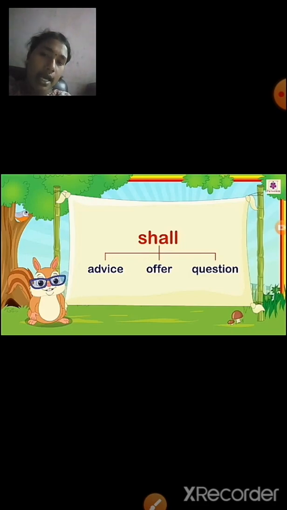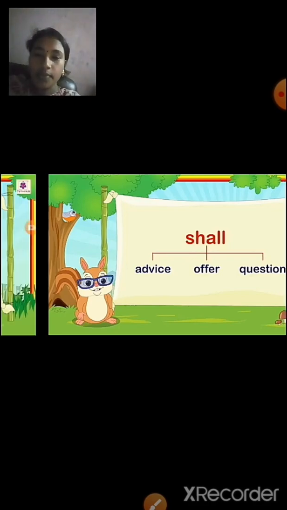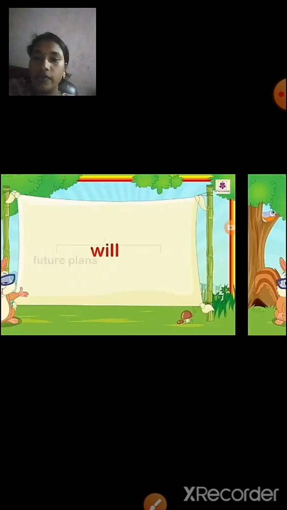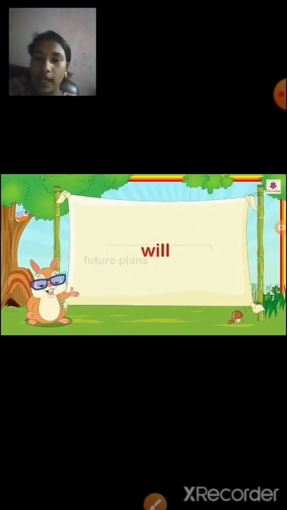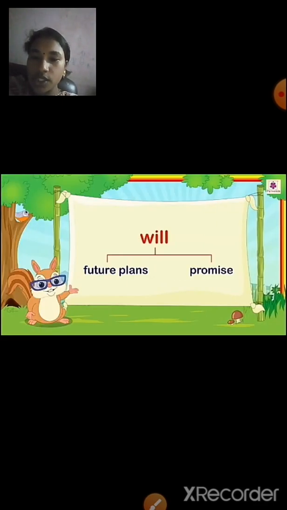First one, it is the advice. Second one, it is the offer, and third one, it is the question. Next we are going to see when we are using will. Will is used in terms of future plans and promise.